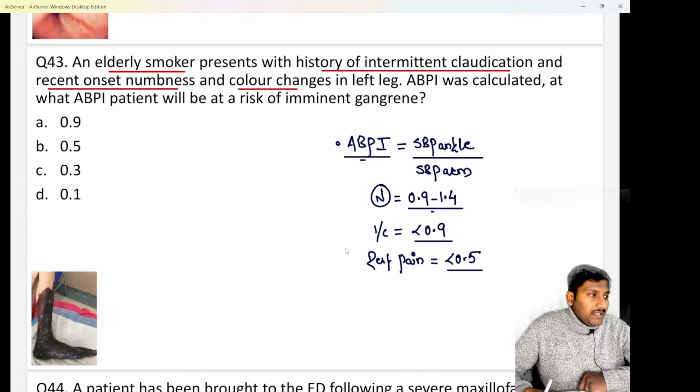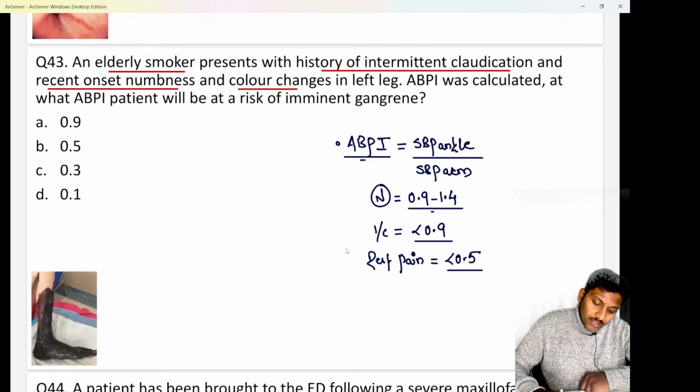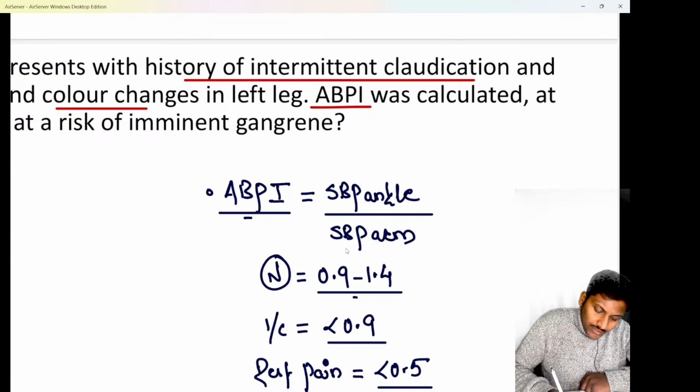now, that means it is a case of a gradual arterial obstruction like atherosclerosis or Buerger's disease. And that's the reason, as the vessel has been obstructed or blocked, the leg is not receiving enough blood supply, due to which the patient is having all these symptoms, right? Now they are saying ABPI was calculated. What is ABPI? It is ankle brachial pressure index.